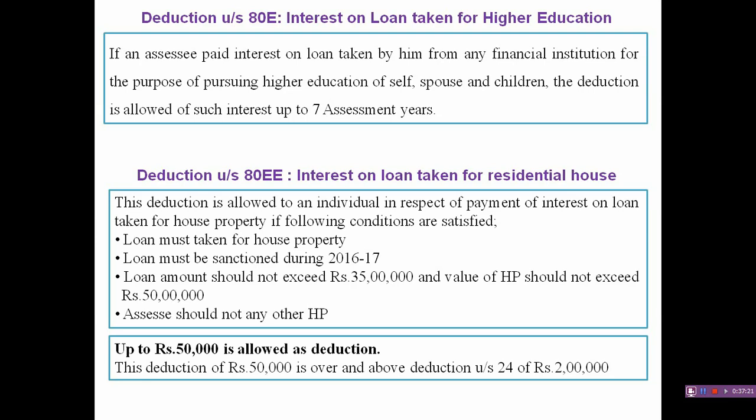It means an assessee can claim deduction for the interest on loan taken for the house property in two sections. One is under section 24 from the annual value, and this one under section 80EE, that is up to rupees 50,000 from the gross total income.